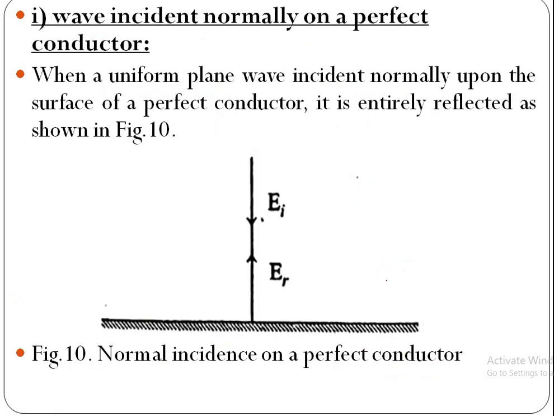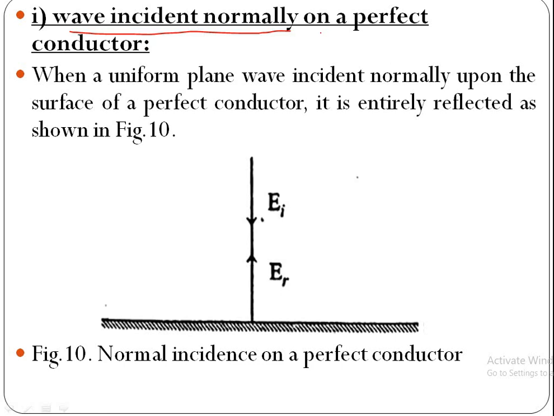First case, wave incident normally on a perfect conductor. What is perfect conductor? There is no attenuation and there is no loss.